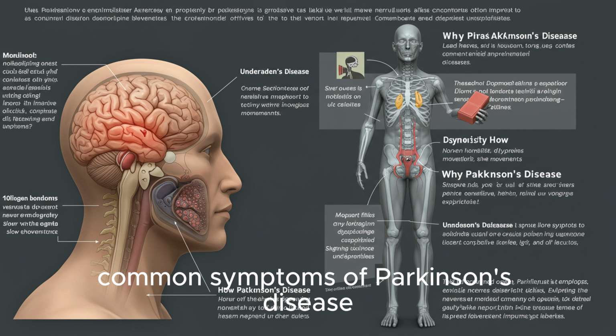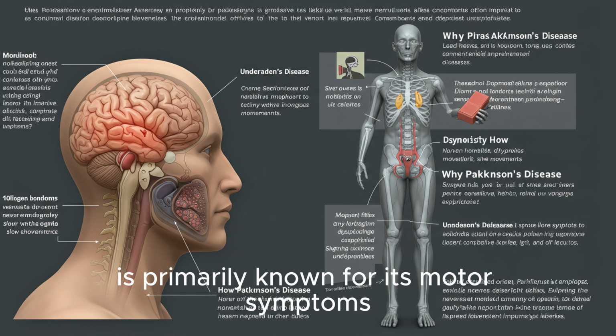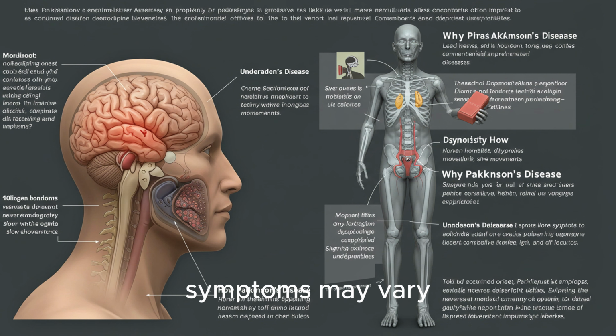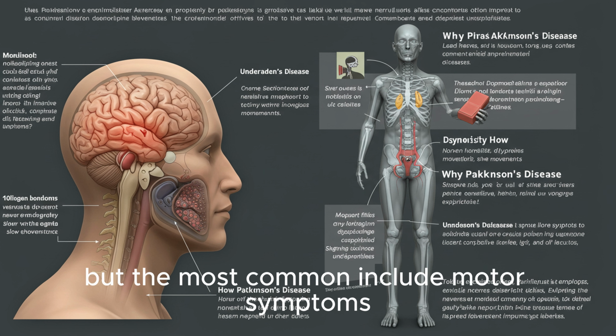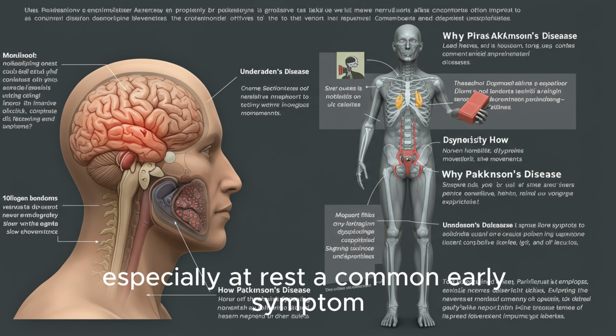Common symptoms of Parkinson's disease. Parkinson's disease is primarily known for its motor symptoms, but it also affects many non-motor systems of the body. Symptoms may vary, but the most common include motor symptoms. Tremors, often starting in the hands or fingers, especially at rest, a common early symptom.